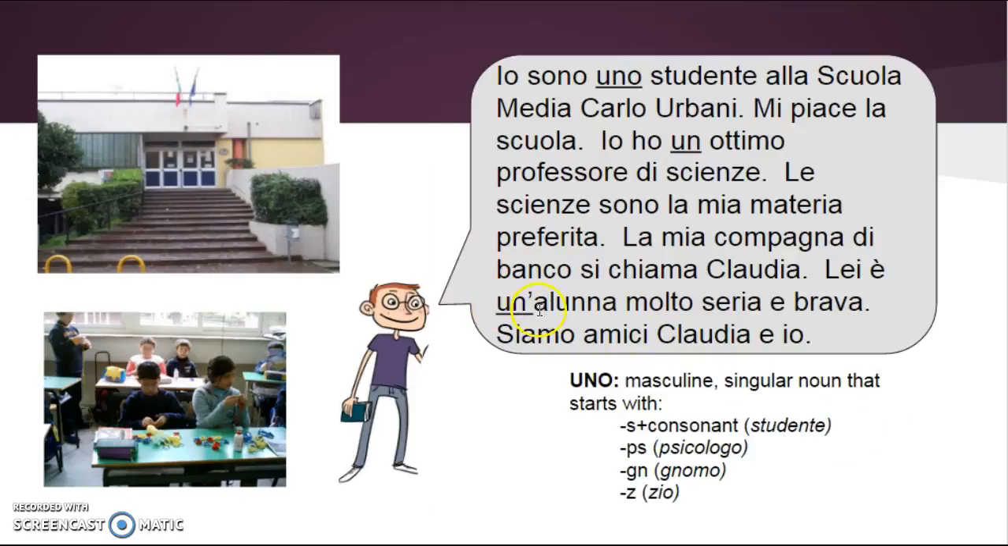And then finally, un apostrofo. This one's a little bit simpler. It's for feminine nouns only, and the noun has to start with a vowel. Okay, and then just to show you an example of using un in front of a masculine word that starts with a vowel, I have here, io ho un ottimo professore di scienze. Ottimo means excellent or awesome, and you can tell here that it's masculine because it ends in o, and the first letter is also a vowel, but I cannot use un apostrofo because that's only for feminine nouns.